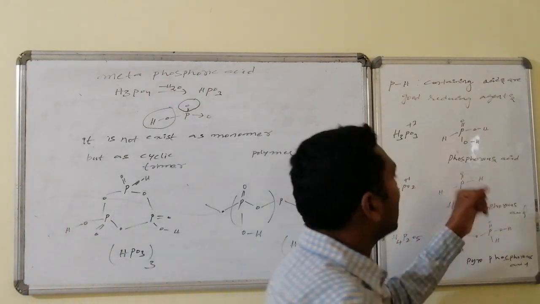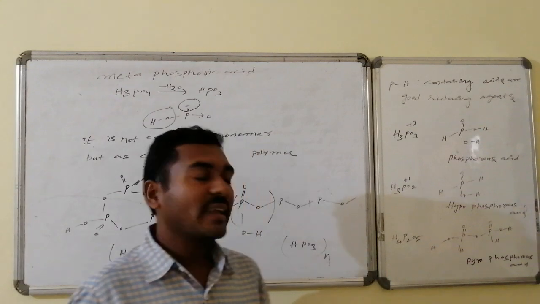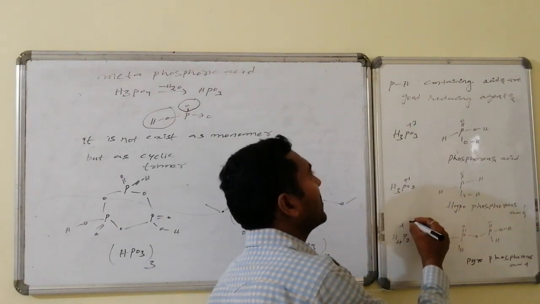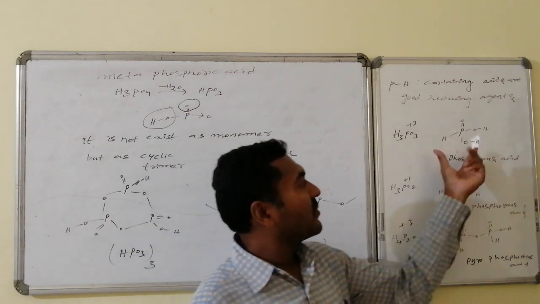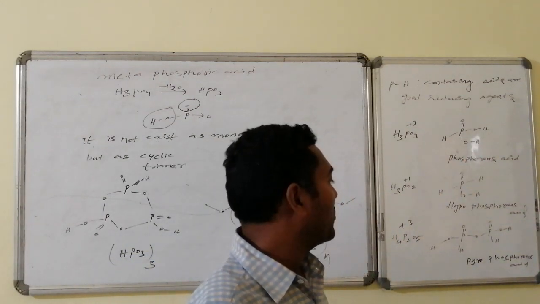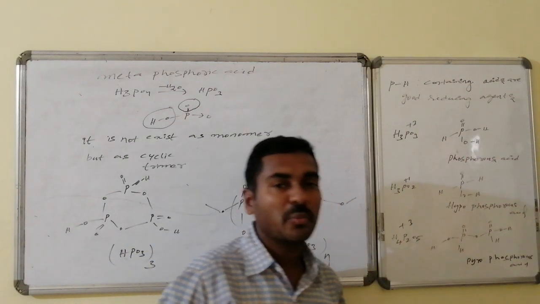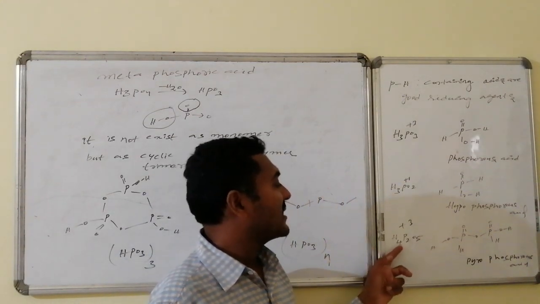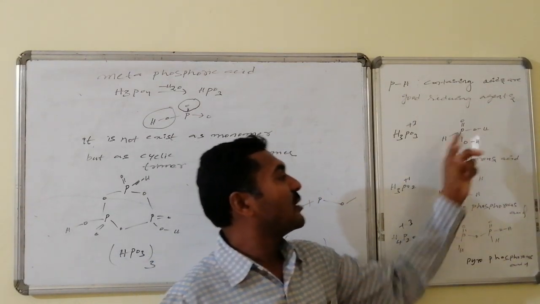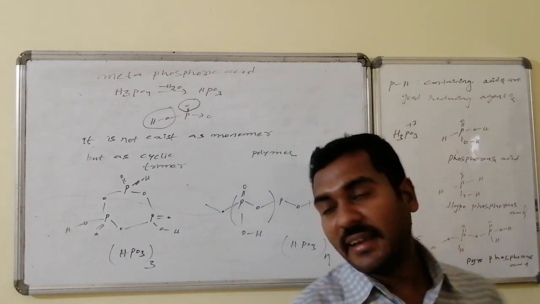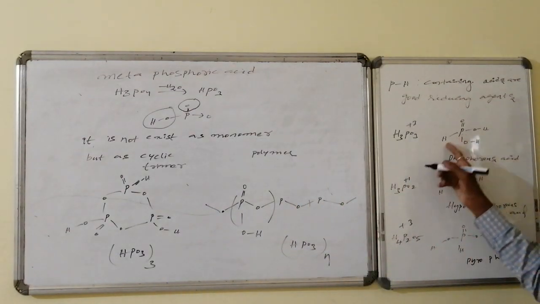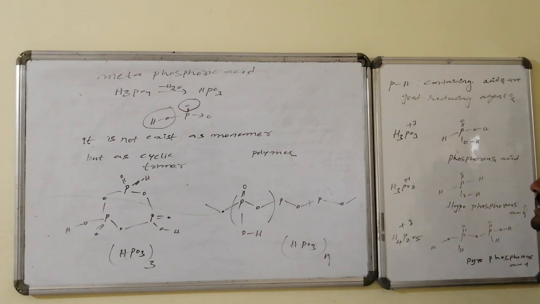In this, two P-H connectivities are there, and another very common one is pyro. Pyro implies what? The same oxidation state is maintained by heating two molecules. If a water molecule is eliminated, that leads to the formation of pyrophosphorous acid, and the formula is H4P2O5. This is a dibasic acid, this is a monobasic acid, and this is a dibasic acid. Here, in this case, it has one P-H connectivity. Here, it has two P-H connectivities.